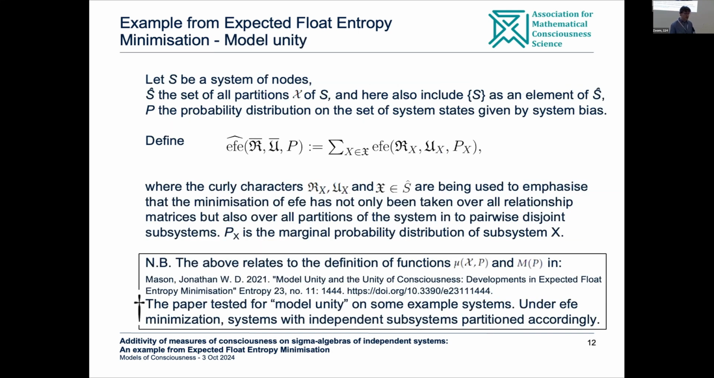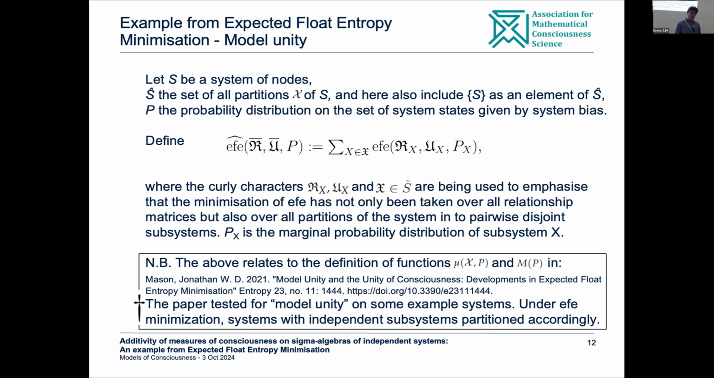Float entropy, I should say, free energy. Okay, so lots on this slide, don't be worried. We're going to extend the definition from the last slide just a little bit more. So we've done the minimization over all possible models. We now do it over all possible ways of viewing the system as a collection of subsystems.